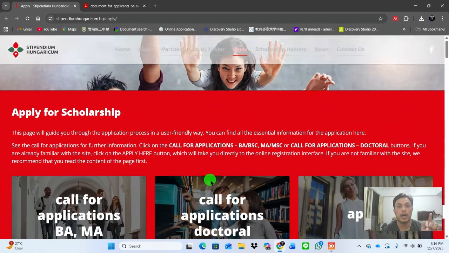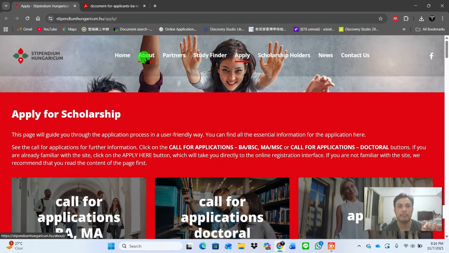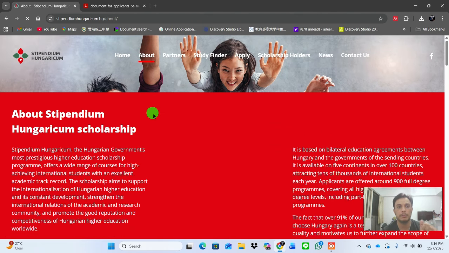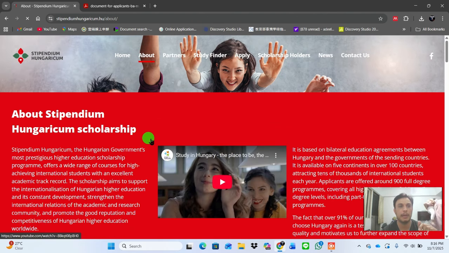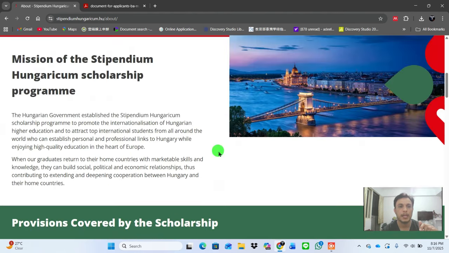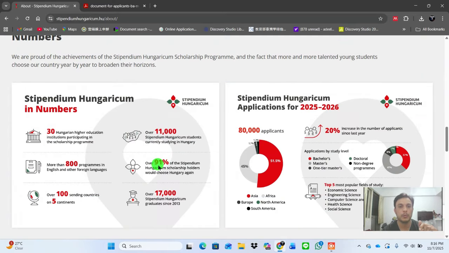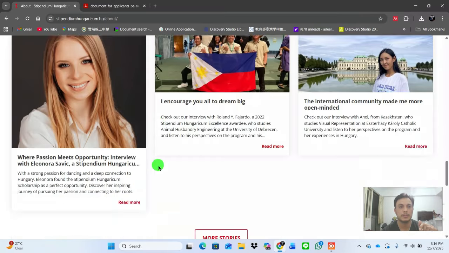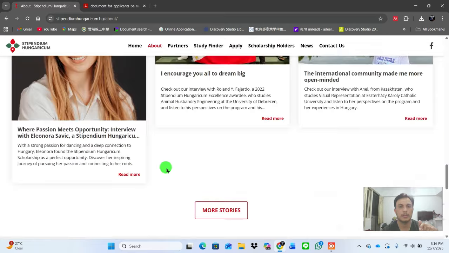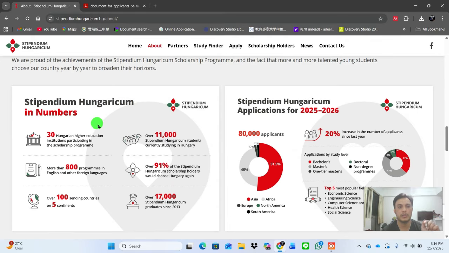Now I will show you what kind of benefits you will get from this scholarship before moving to how to make the application. If you click on About and move toward the bottom, here you can see Stipendium Hungaricum in numbers.